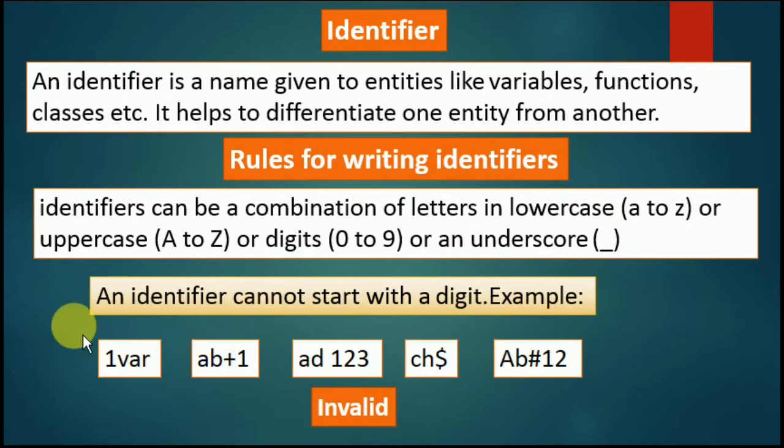First, I'm going to show you some of the invalid identifiers. 1var, AB+AD, space 123, CH$AB, #12. These are invalid. An identifier or variable is not going to start with a number. It's always going to start with a character or an underscore. Second thing, plus sign, dollar sign, hash sign, equal to sign: these special symbols are not used when you declare an identifier. Third thing, in an identifier, a gap is not allowed. This is white space; space is not allowed.